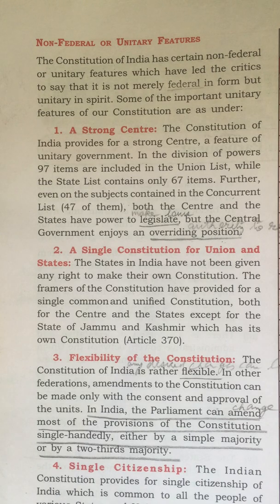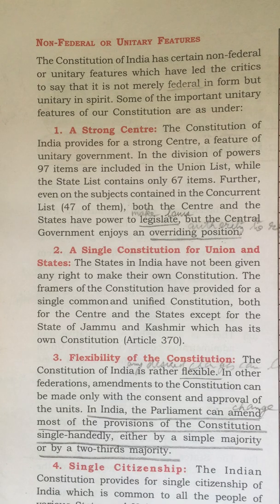In a similar manner, we have the state list that has 67 items in it. The second list, the state list, contains 67 items and it deals with subjects of state and local importance like police, trade, agriculture, etc. And the last one, the concurrent list, contains 47 items.